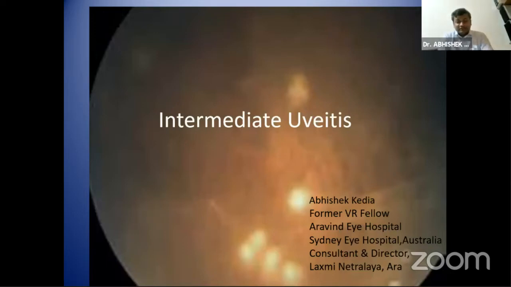Intermediate uveitis is one of the most underdiagnosed uveitic conditions, either due to inadequate knowledge of the examining ophthalmologist or due to the cumbersome technique of indirect ophthalmoscopy. To diagnose these conditions, we need to indent with a scleral depressor, and that's probably why it is the most underdiagnosed one.